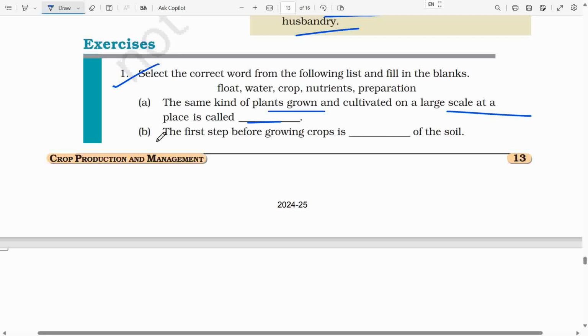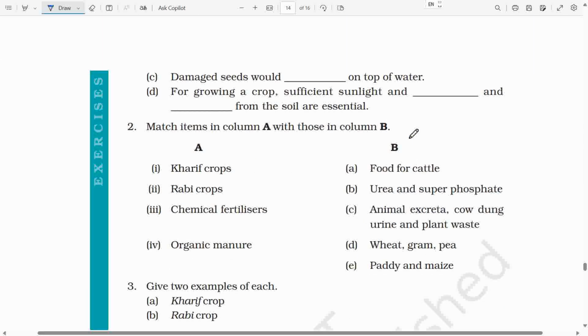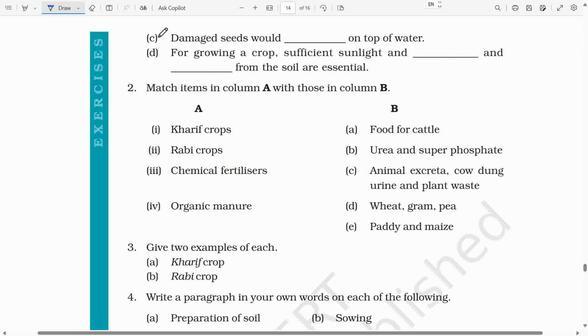B. The first step before growing crops is blank of the soil. Page 14. C. Damaged seeds would blank on top of water. D. For growing a crop, sufficient sunlight and blank from the soil are essential.